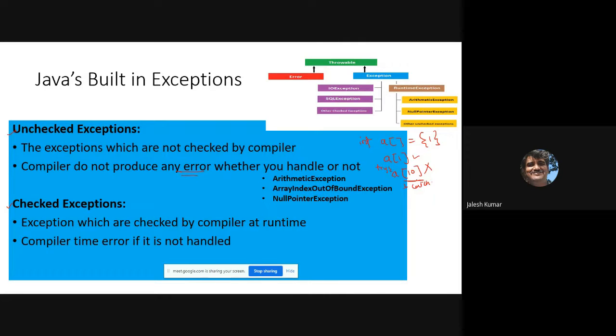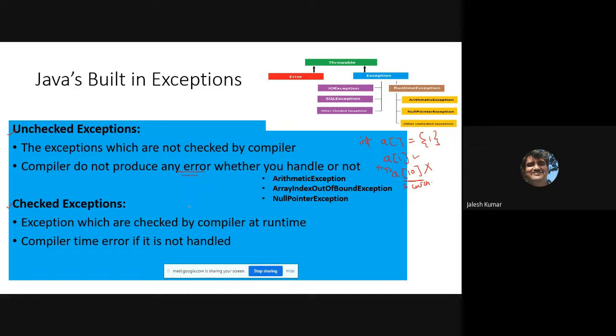So that's what it is. That means the compiler will not check. If everything is correct, it will be normal flow. But in such cases, it will throw array index out of bound. It will not generate any compile error, even if you do not handle this. Once the exception comes, then you are handling that. And please remember at least two to three unchecked exceptions: ArithmeticException, ArrayIndexOutOfBoundsException, NullPointerException, common exceptions that normally occur in the program.